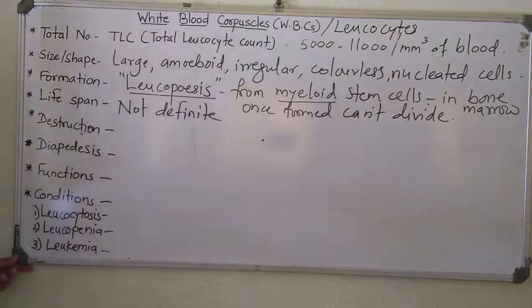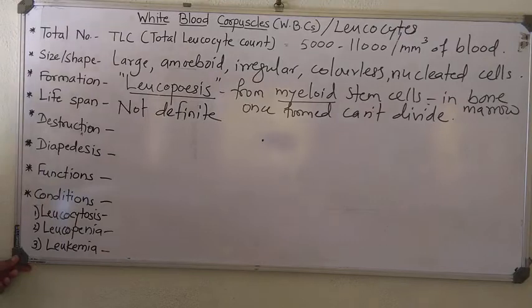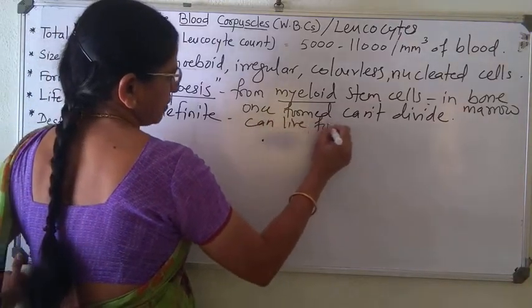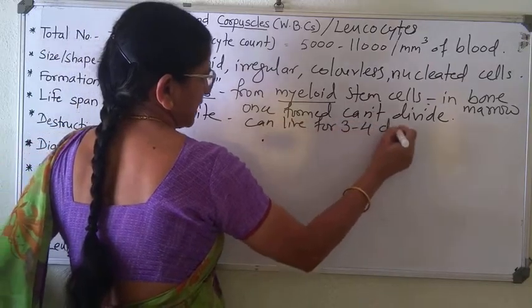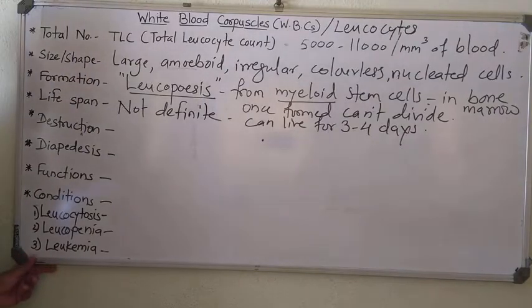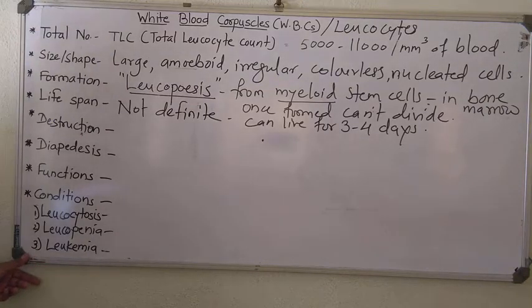Remember, but they can live for 3 to 4 days. In another word, they are helpful in our immunity. So at the time of phagocytosis, engulfing pathogens, they may die. So that's why there is no definite lifespan to WBC.